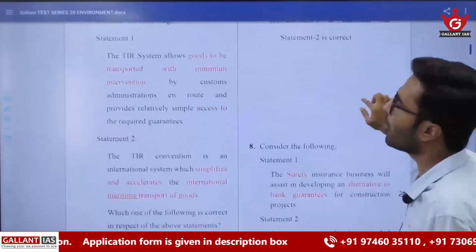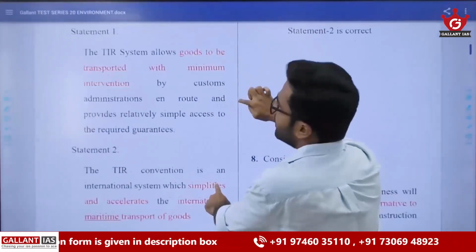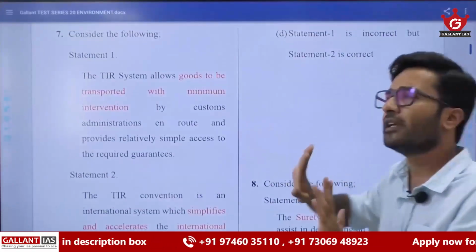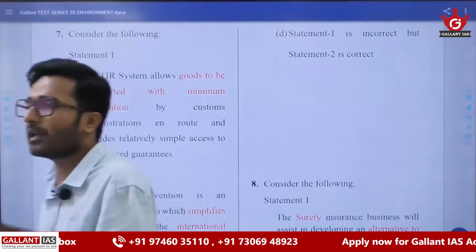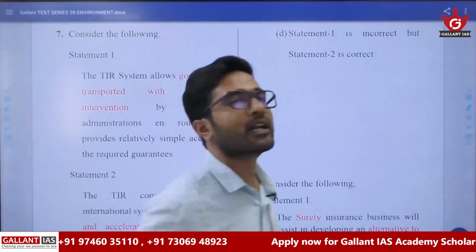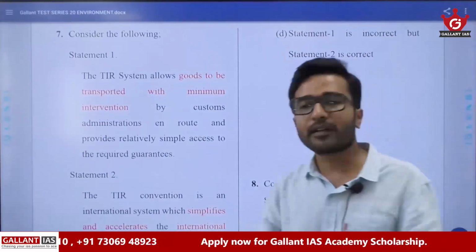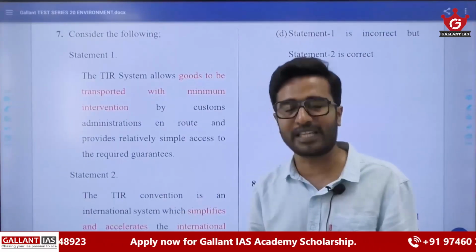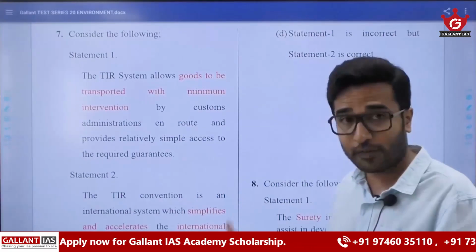Again, they are talking about the TIR system. In the first reading, if you are not aware of this TIR or TIR convention, don't panic, just have the presence of mind. We'll deduce the answer from this question paper itself.